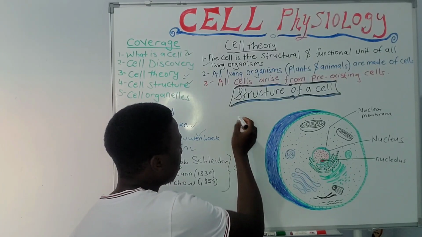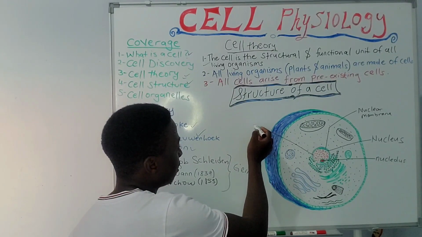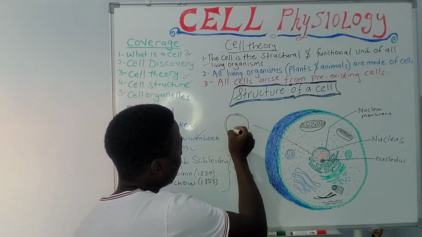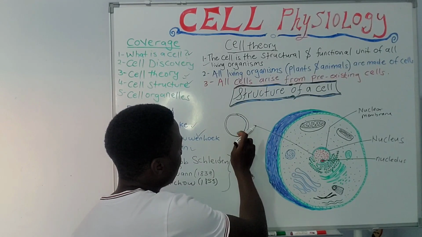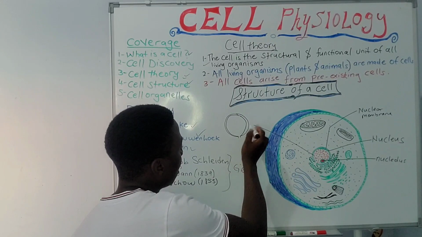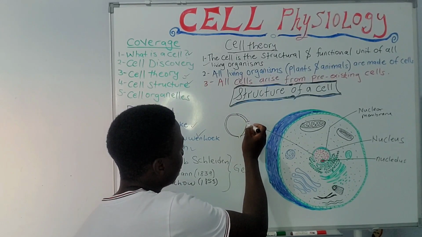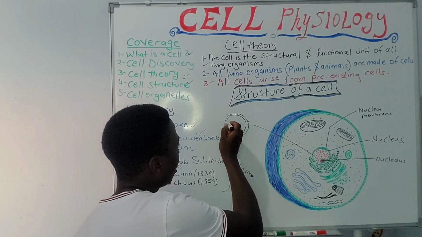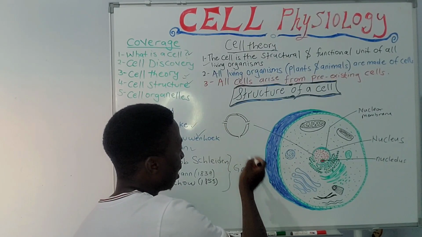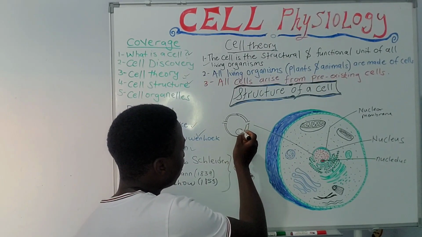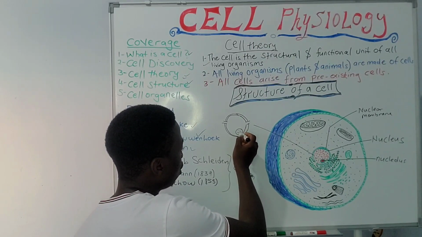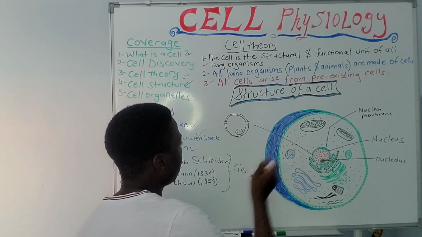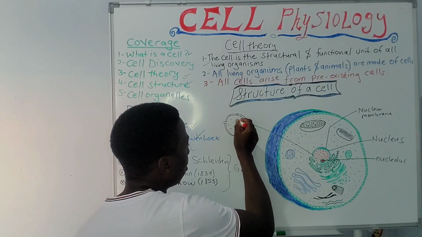If I bring this out, the nucleus has a membrane, but this membrane has pores that link to another structure which we call the endoplasmic reticulum. Within this we have something called a nucleolus, and the outermost is what we call the nucleoplasm.